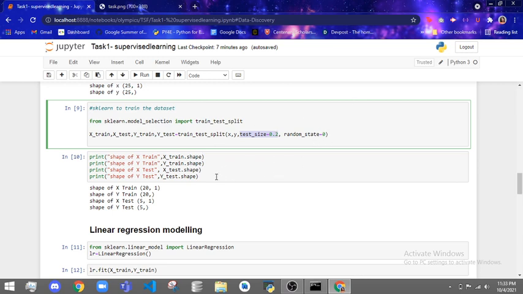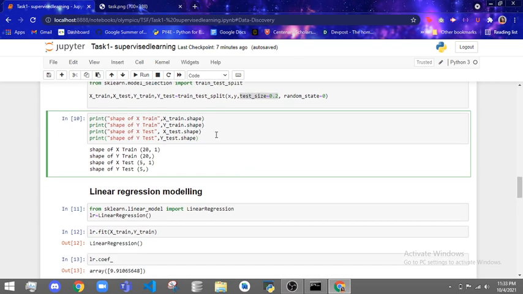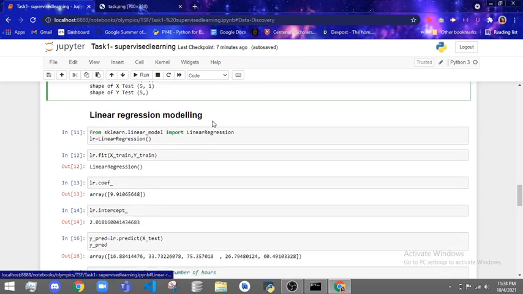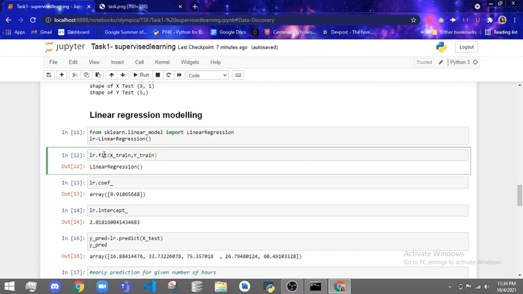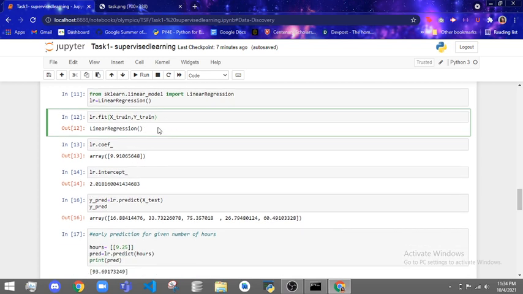So I have printed them out in the next cell, and these are the values we get from the x and y train and test variables. Okay, the next step is to apply the linear regression model, which we get from sklearn, and we're just calling it. And this fit function is used to train the model, and we are putting in the x and y train, and then the model gets trained.